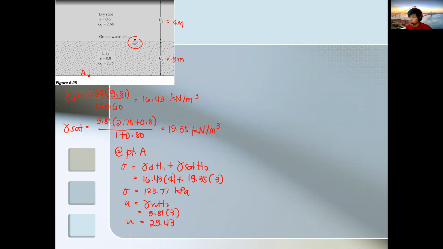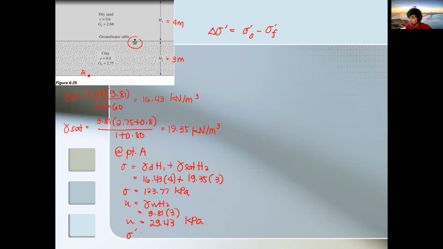So again, since this one is the original, delta sigma prime is equivalent to sigma prime sub 0, the original effective stress, and then the final sigma prime or the final effective stress.